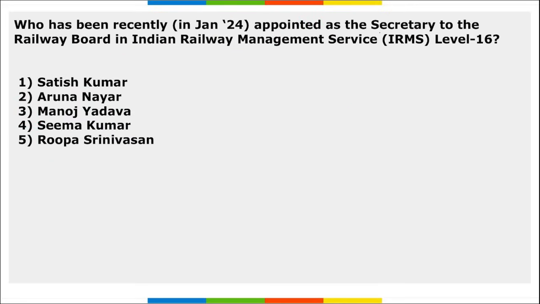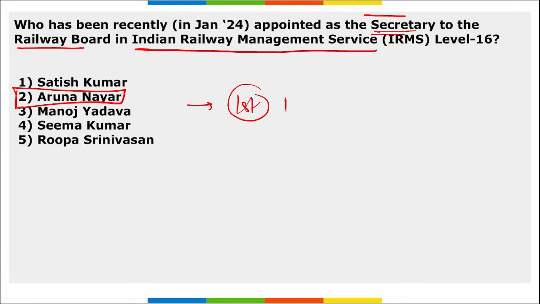Next, who has been recently appointed as the Secretary to the Railway Board in the Indian Railway Management Service at Level 16? Aruna Nayyar. And Aruna Nayyar became the first IRPS officer to be empaneled in IRMS at Level 16.